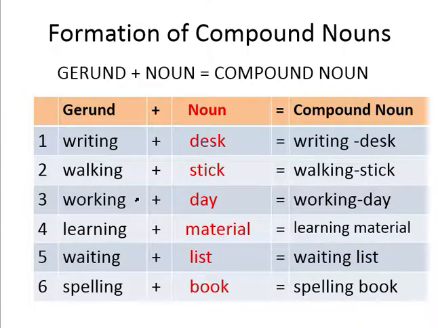Let's look at some examples of the gerund plus noun structure. 1. Writing plus desk is writing desk. 2. Walking plus stick is walking stick. 3. Working plus day is working day. 4. Learning plus material is learning material. 5. Waiting plus list is waiting list. 6. Spelling plus book is spelling book.